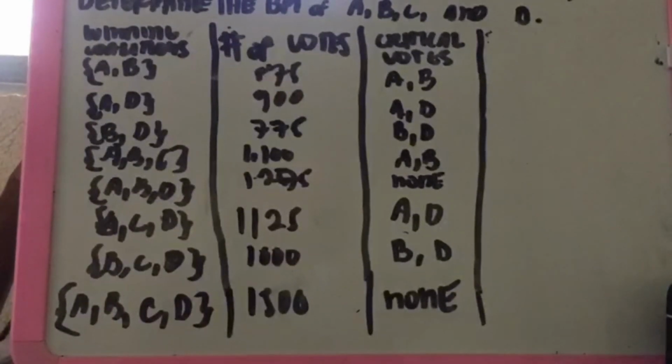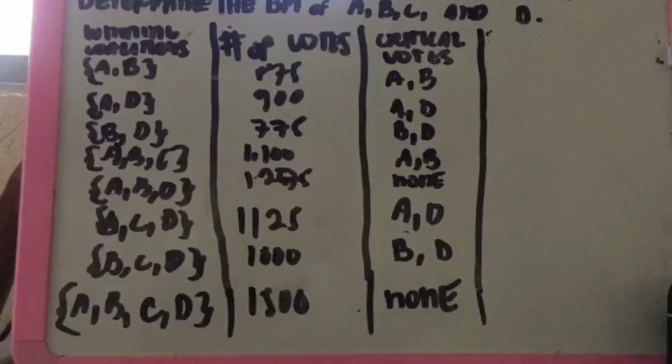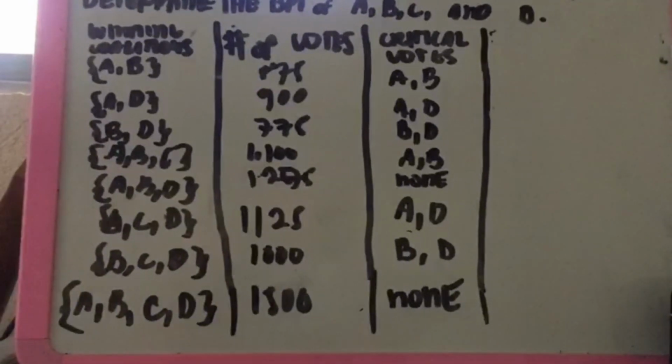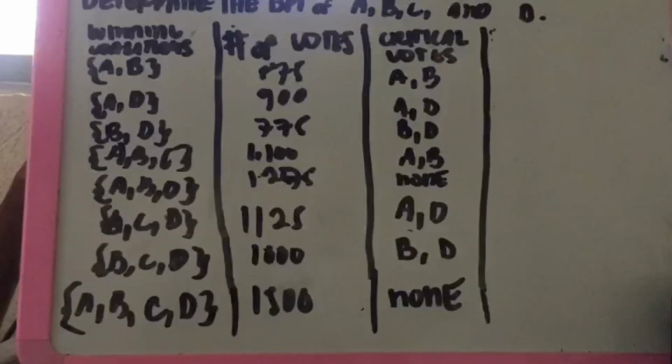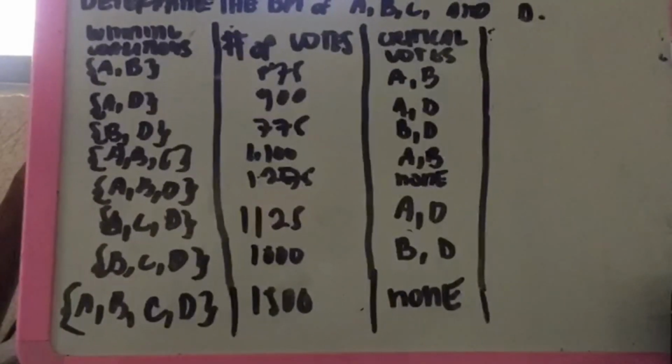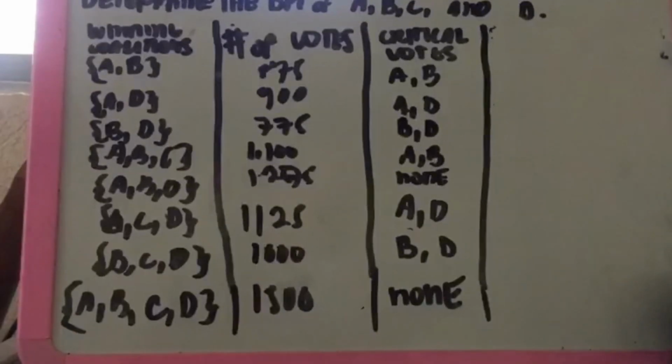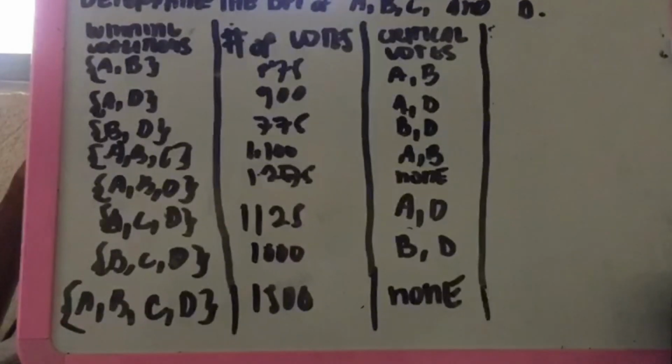And for the ABC, we have a number of votes of 1,100, and it has critical votes of AB. And for the ABD, it has a number of votes of 1,275, and it doesn't have any critical votes.